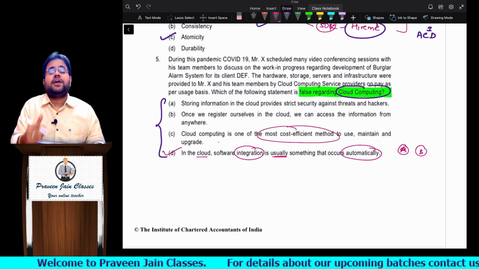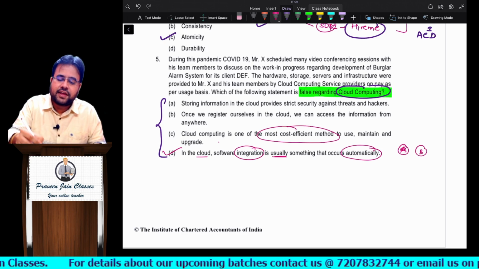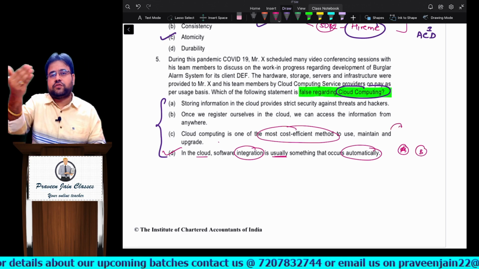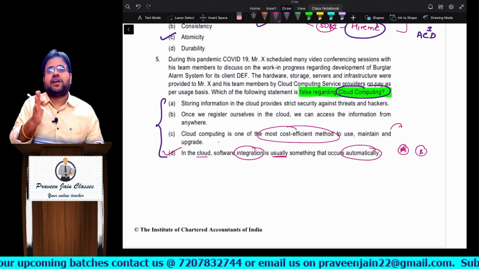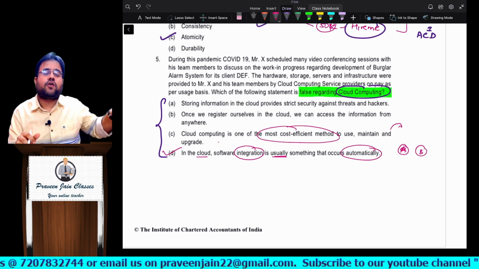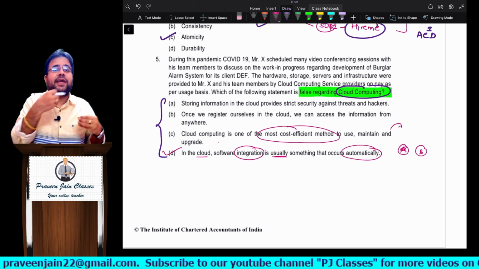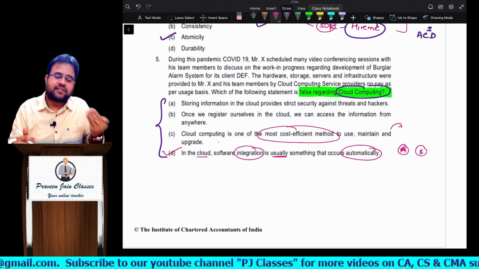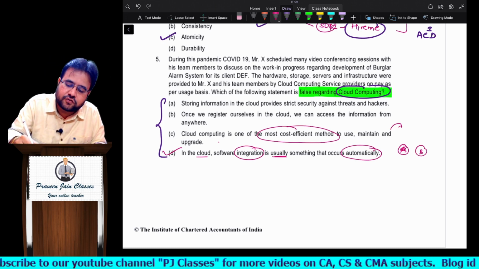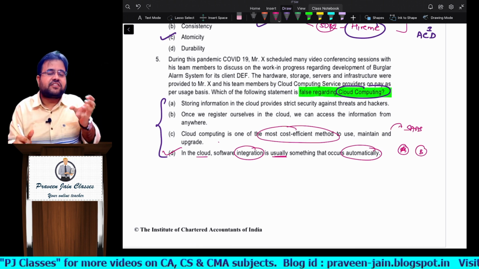Sir, cloud is one of the most cost efficient methods. Answer is yes. Why? You need not buy the hardware, you need not buy the servers, you need not buy the software. You are taking those things as a service, sir. When we go for a cloud service provider, all those infrastructure costs will be borne by whom, sir? The providers, sir. And we have to pay rental charges to use it, sir. We are following the software as a service model, sir. So if you follow the software as a service model, infrastructure cost is not there.